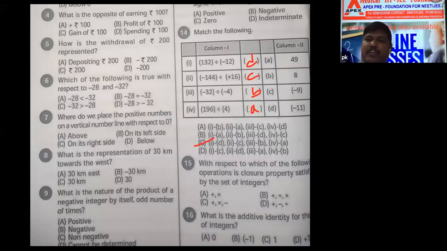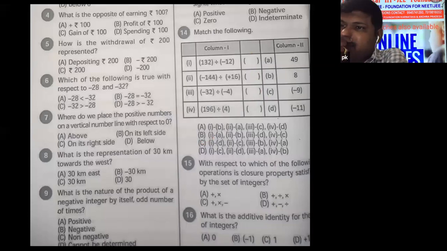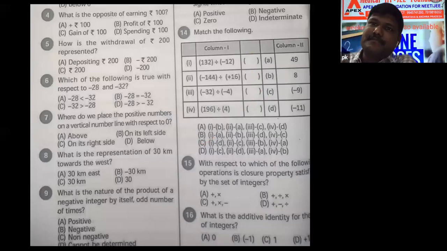Understand what I'm explaining to you? Everyone is following seriously. Yes, good. It is easy. Matching is easy, but the option we need to check now, that is important. 15th one.